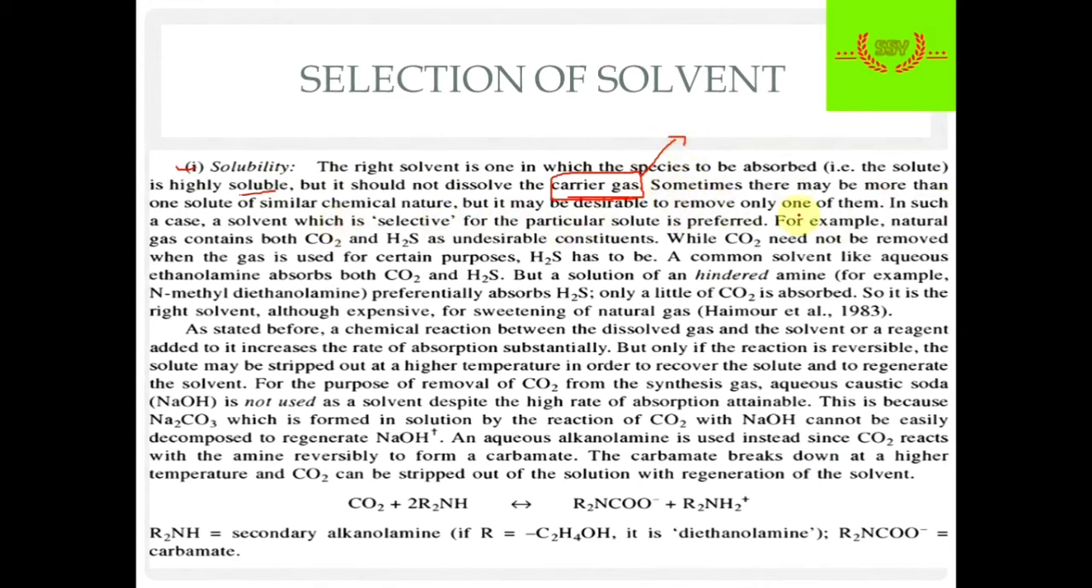There are many chemical natures, and some solutes need not be removed when a gas is used for certain purposes, but H2S has to be. So when more than one type of solute is present in a gas or the carrier, then we have to specifically choose the alkanolamine. Suppose CO2 is best absorbed using methyl diethanolamine, and H2S is best absorbed using only ethanolamine.